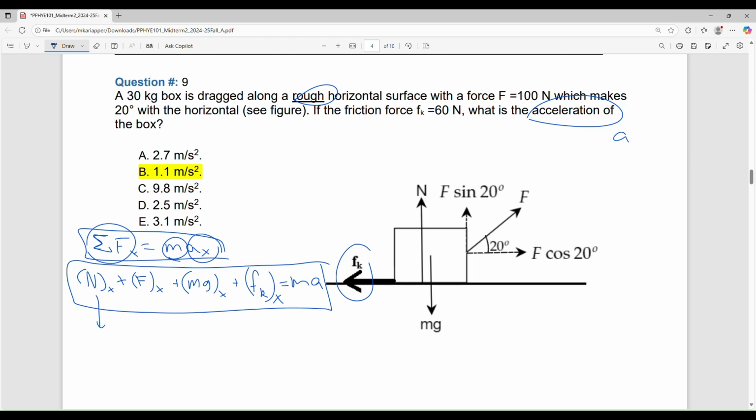So, zero, plus the F x component is F cosine theta. I'll put theta, I'll substitute later. And mg is also in the y direction, so it is 0. And the friction force is in the x direction, but in the negative, right?